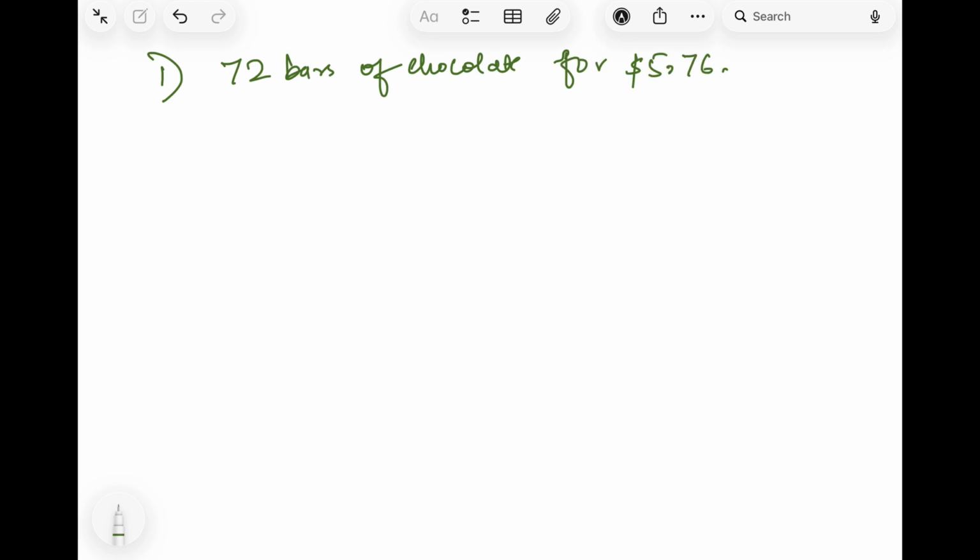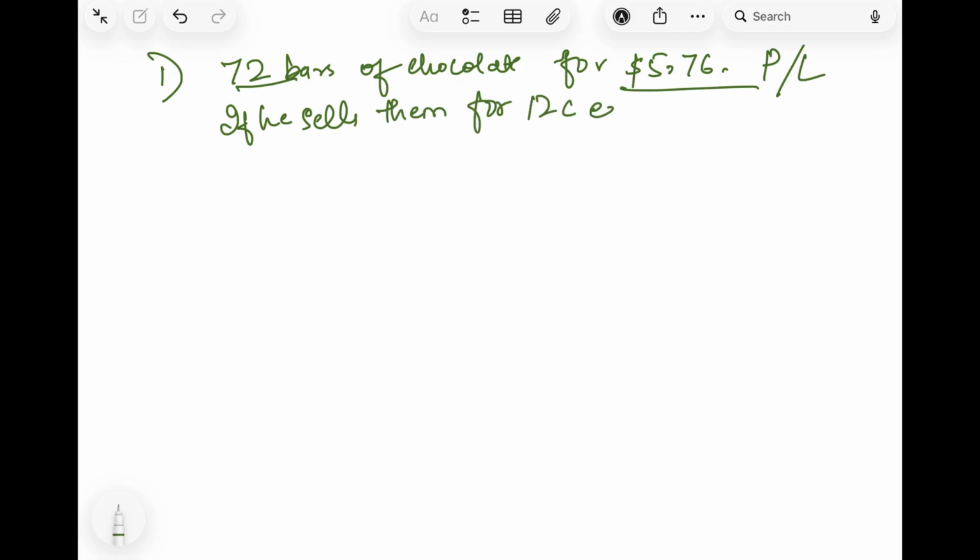Now let's take up one very simple example for understanding profit and loss. Suppose a shopkeeper is buying 72 bars of chocolate for $5.76. He's buying a total of 72 bars of chocolate for this amount, and now we have to find out if he makes a profit or loss if he sells them for 12 cents each. He has bought 72 bars of chocolate together, but he's not going to sell everything together, right? So he's selling them at a price of 12 cents each.